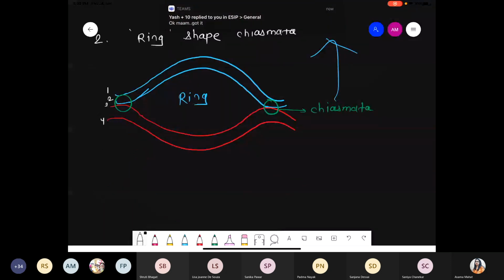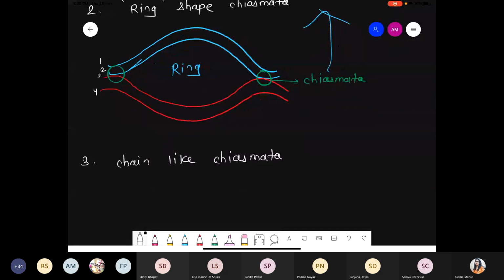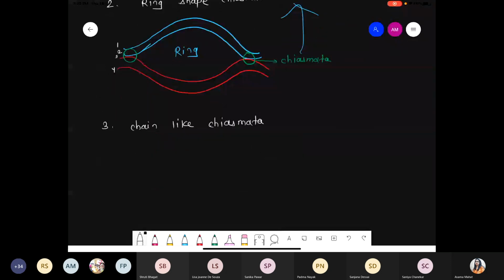And the last one is chain like chiasmata. Chain like chiasmata means multiple times exchange of genetic material. So just try to understand how it exactly looks. So many times.